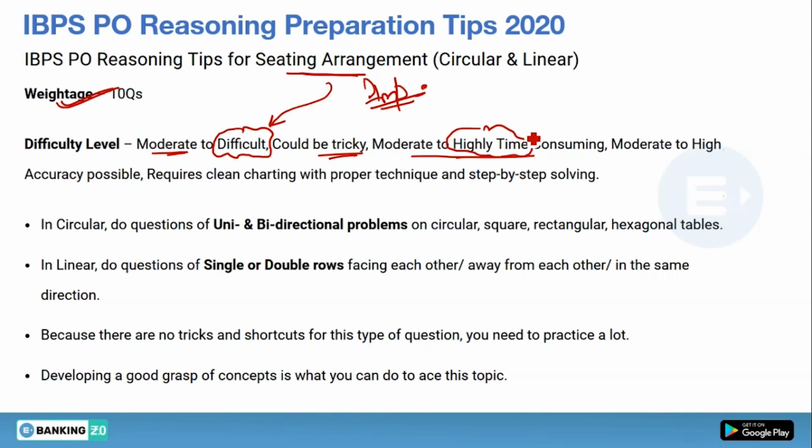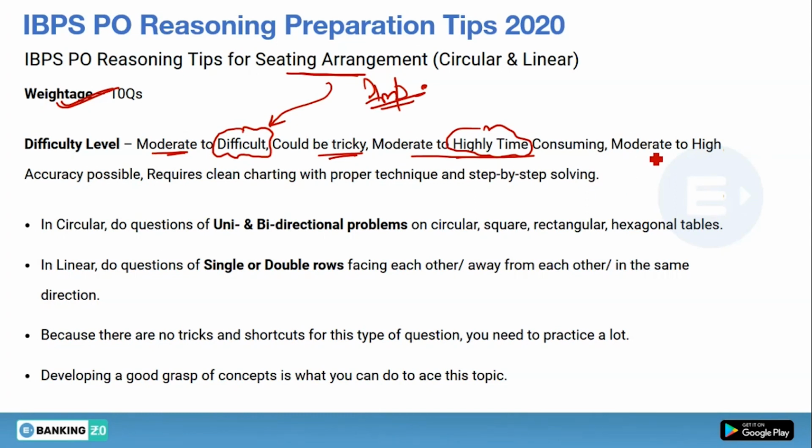Okay, so my suggestion would be to just leave this, do not solve it in the first go. Solve these questions after solving all those questions which you know how to solve. Okay, at the end you have to switch to sitting arrangement, not in the first go, because if you start solving sitting arrangement questions, it will consume a lot of time and all your time will be wasted in the examination. The questions which can be solved you will not be able to solve. That is why they need to be attempted after attempting the easy or moderate questions.